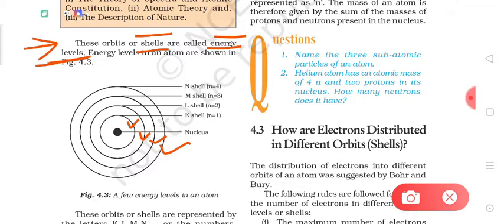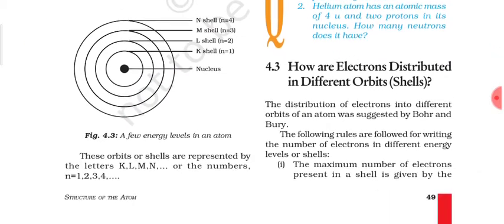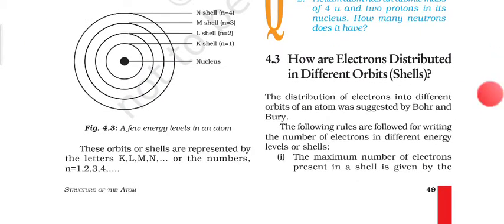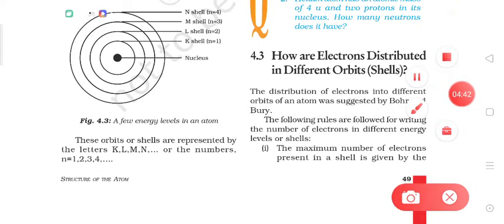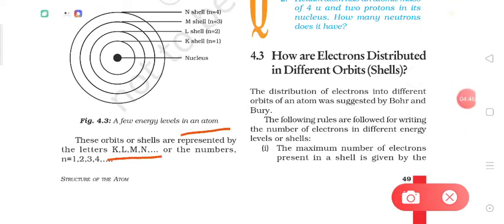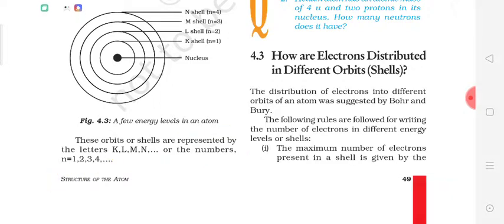Now these shells or energy levels are represented by the English capital letters K, L, M, N, or by the orbit numbers or energy level index, which may be 1, 2, 3, 4 and so on. The orbit number is represented by small n.